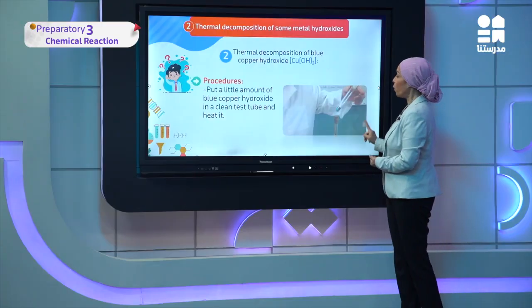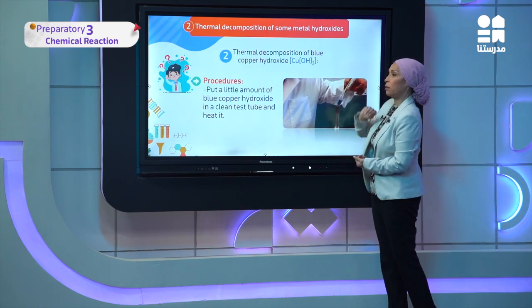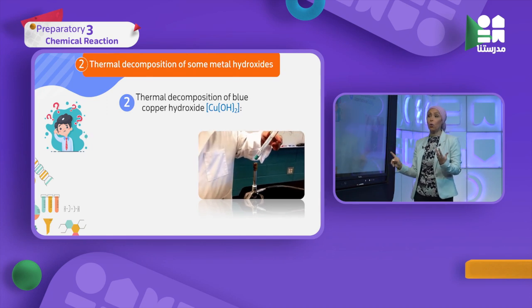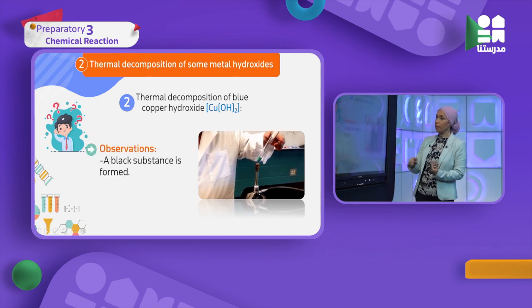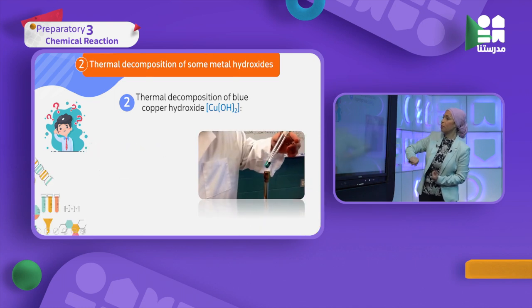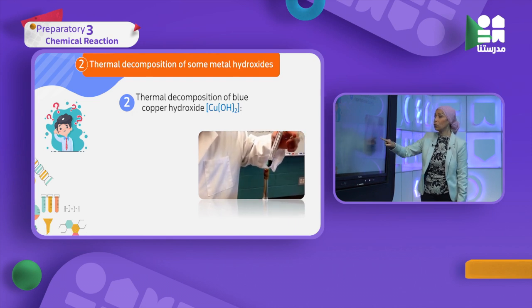Let's see the experiment. We are going to make a thermal decomposition to copper hydroxide. Copper hydroxide, as you see here, its color will change from blue into black.